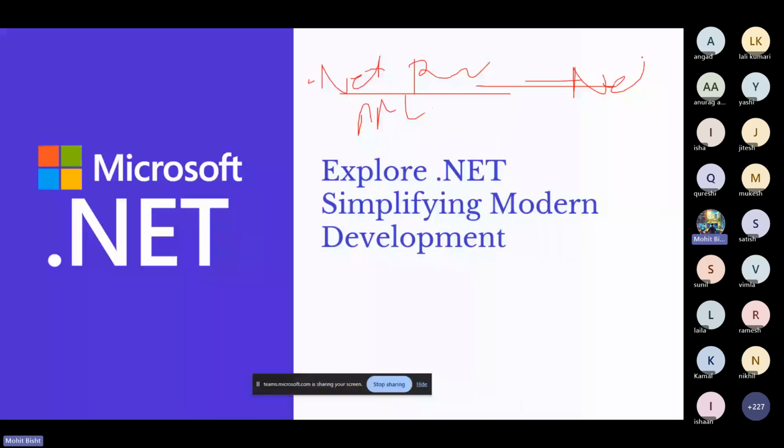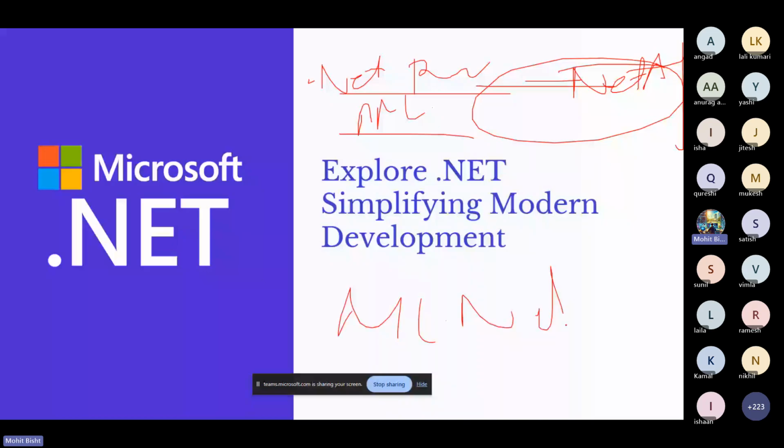We will discuss further how .NET applications work and what the roadmap is. And ML.NET, as the name suggests, is machine learning for .NET. Community contributions are actively encouraged by Microsoft.